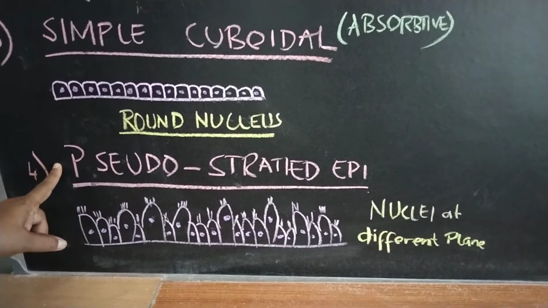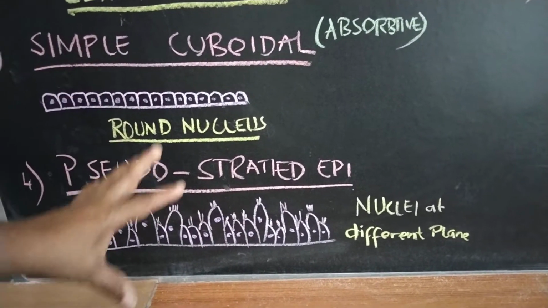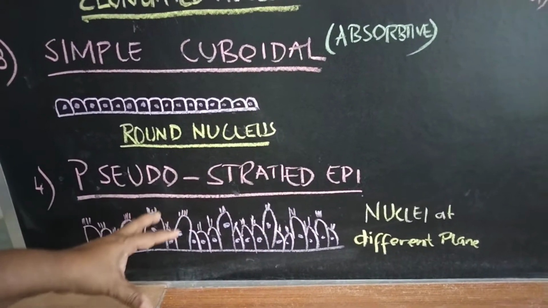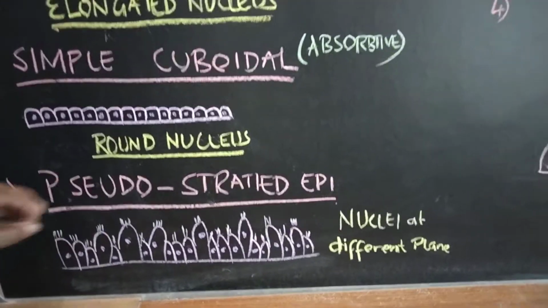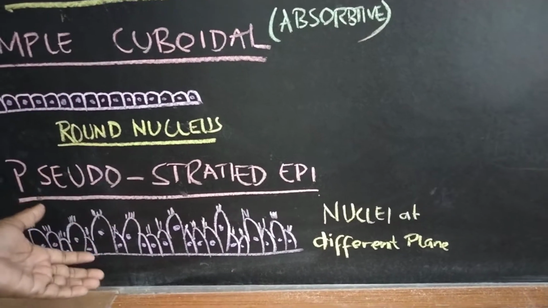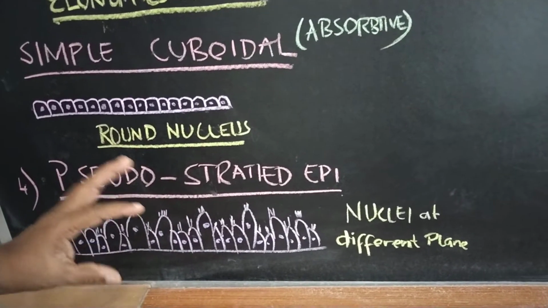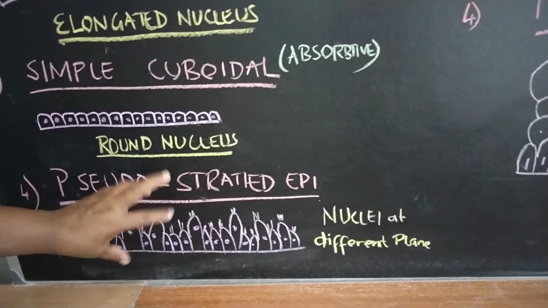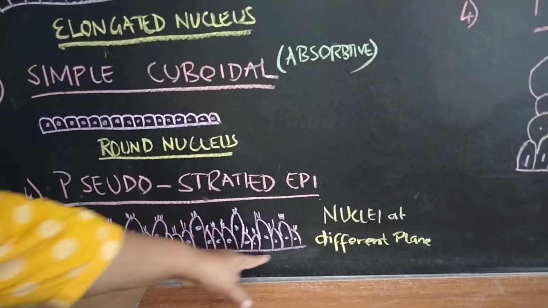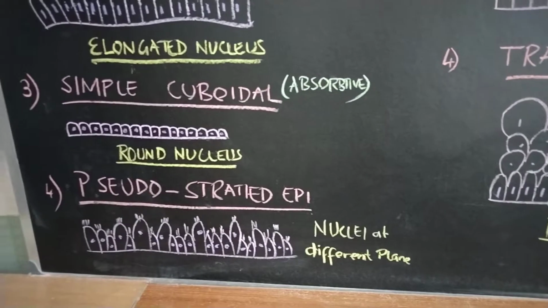It belongs to the simple variety called pseudo-stratified epithelium, which is present in the respiratory tract, otherwise called respiratory epithelium. The cells are of different shape and size with cilia. This is to trap the foreign particles, dust particles. It slumps off, and the next generation comes up. This is a continuous process because the respiratory tract is exposed to the air for inhalation or oxygenation. So this is present in the respiratory tract. The nuclei will be at different planes because of the different size of the cells, but all the cells touch the basement membrane. So these are the 4 varieties of the simple type of epithelium.